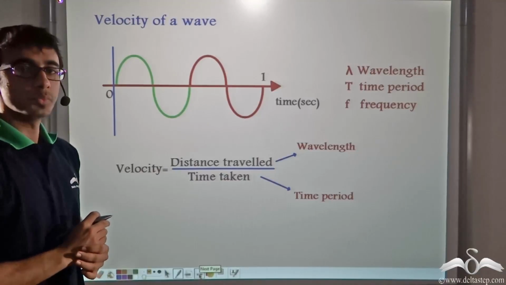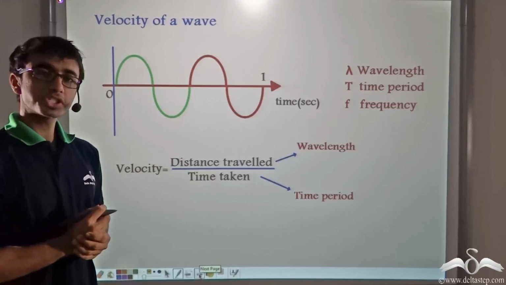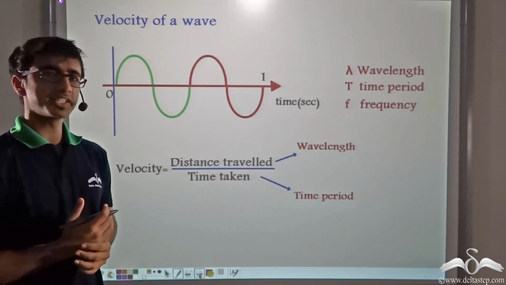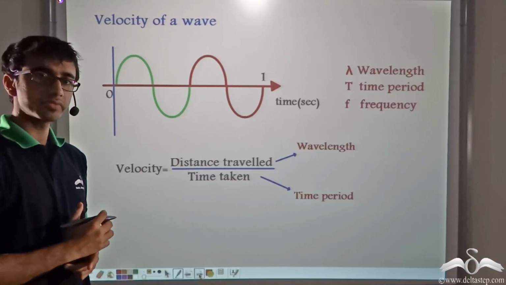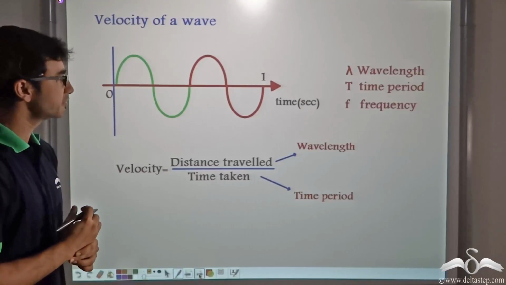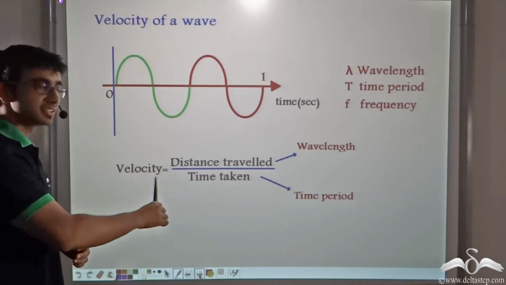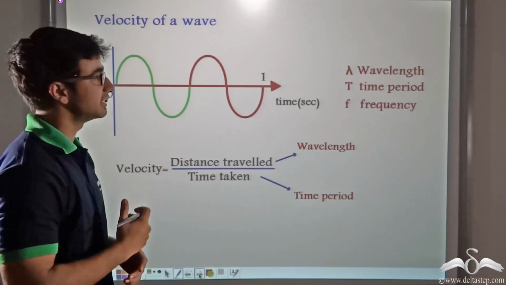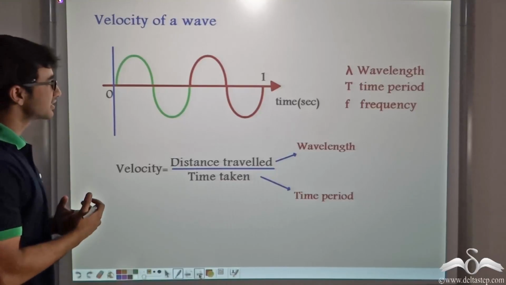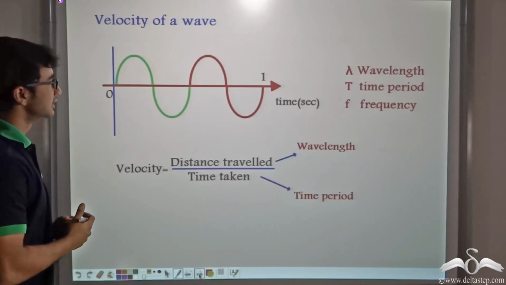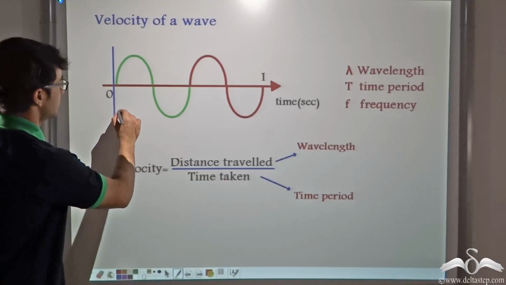Now we've talked about wavelength, cycle, time period and frequency. Now you must be knowing that cars and bikes and buses that you see on the road have a particular velocity. Did you also know that waves also have a velocity? The velocity of a wave is given by the distance traveled by the wave divided by the time taken by the wave to travel that distance. Now, for calculations, we consider, as we see on the board over here, the distance traveled by the wave in 1 cycle is 1 wavelength.